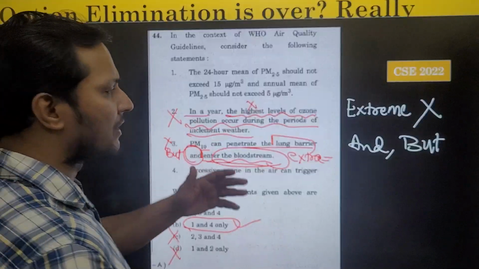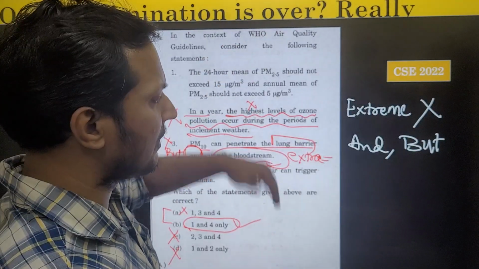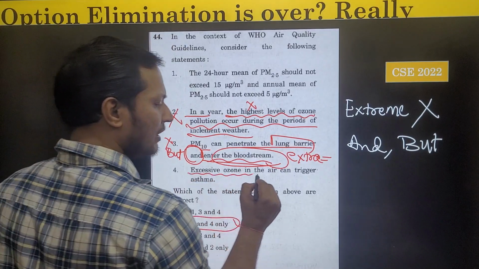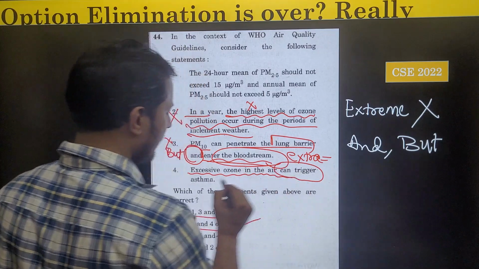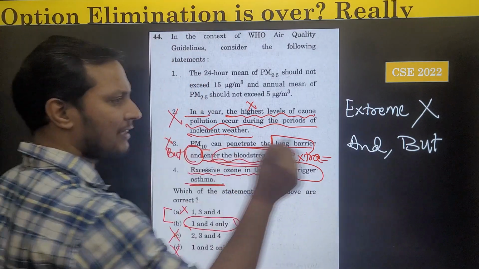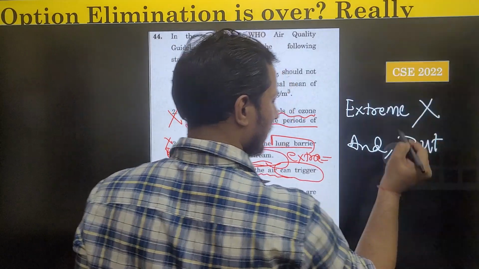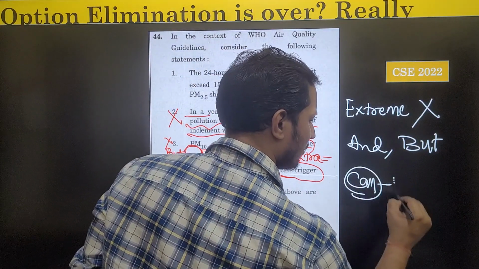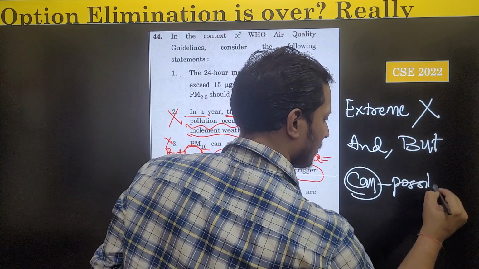But let us now consider his point also. Guys, statement 4 says excessive ozone in the air can trigger asthma. There is an option elimination trick which says that whenever 'can' is used, it denotes a possibility.